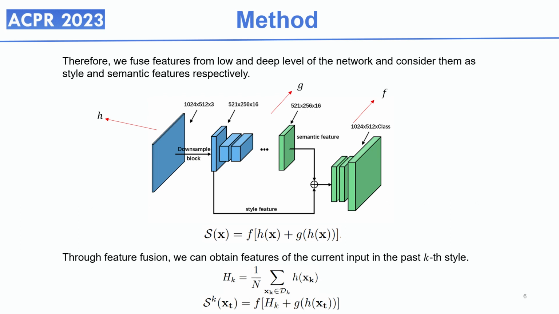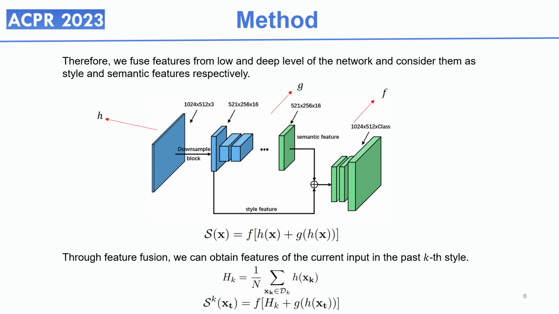Specifically, the original model is divided into three parts. H is the shallow module of the network for extracting style features, G is the intermediate layer of the model for extracting features that contain more semantic information, and F is the deep module of the network for fusing semantic and style features. We use the average style features of all input data for the kth task as the style features of the kth domain.